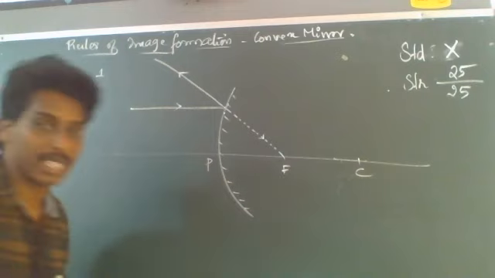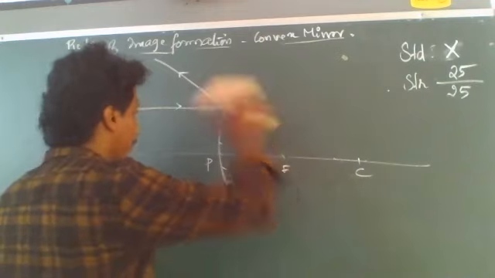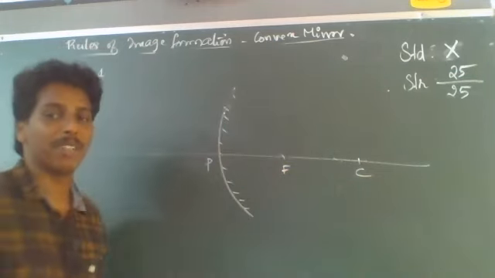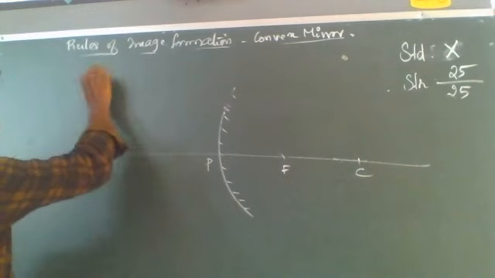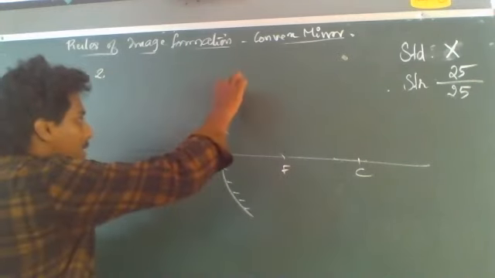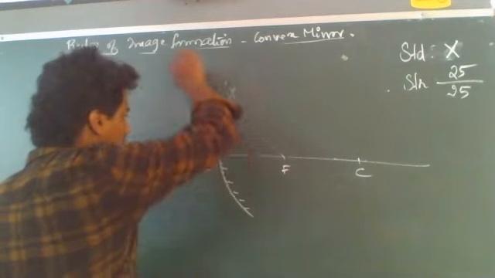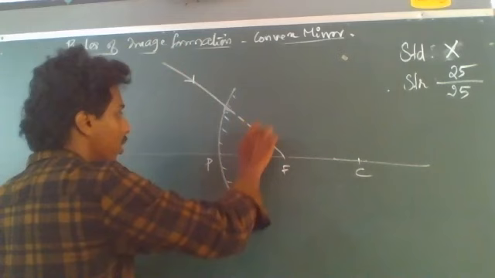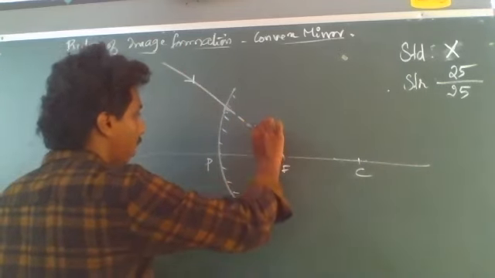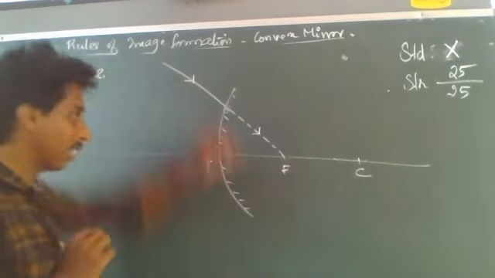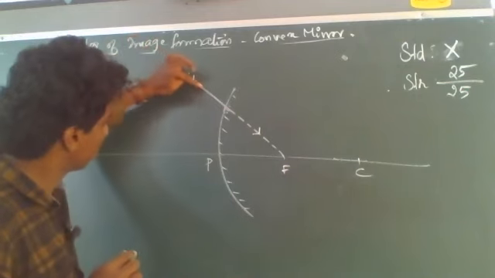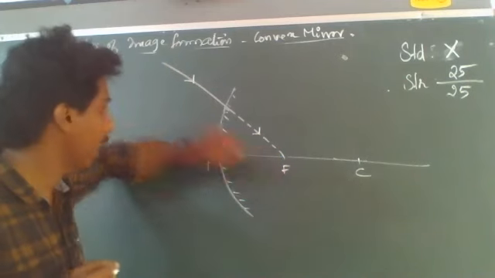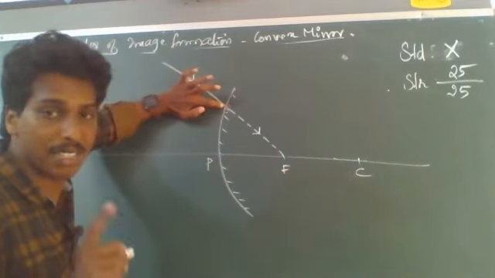And moving on to the second one. For the second rule, if the light rays are falling towards the virtual focus of the convex mirror, then at this point the light ray suffers reflection.